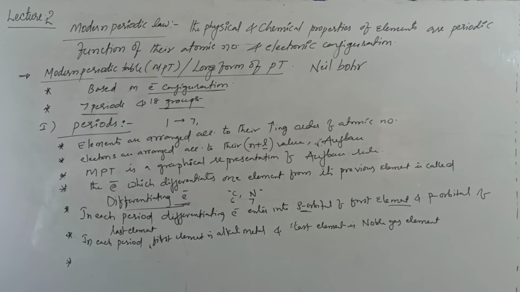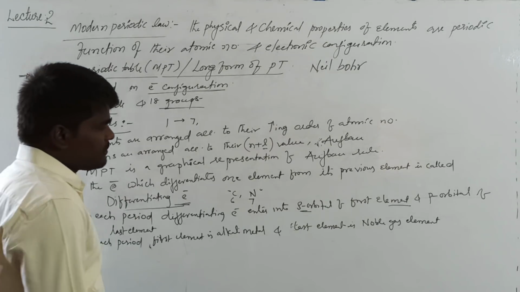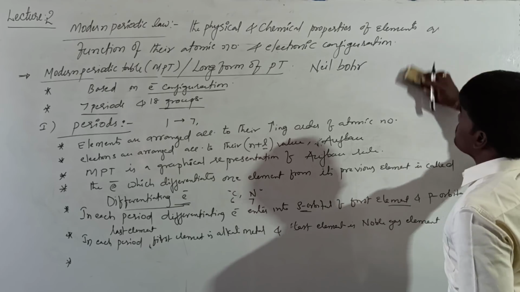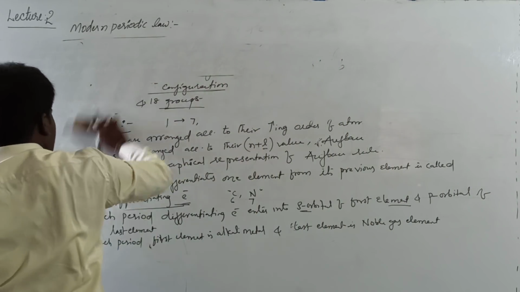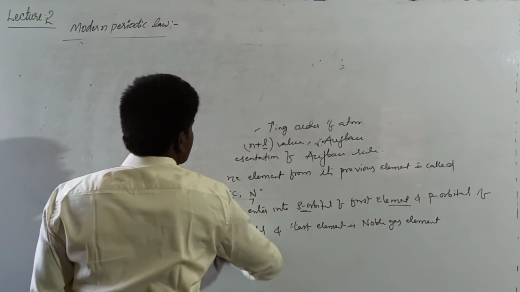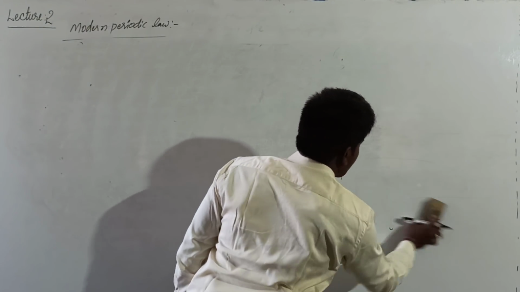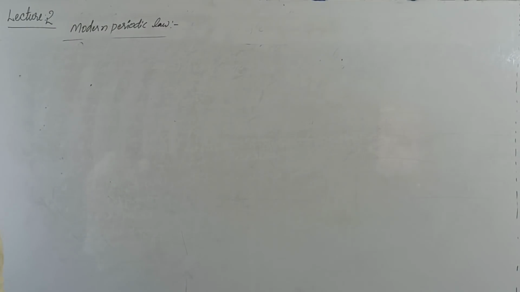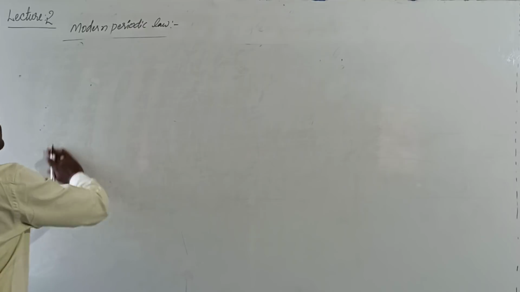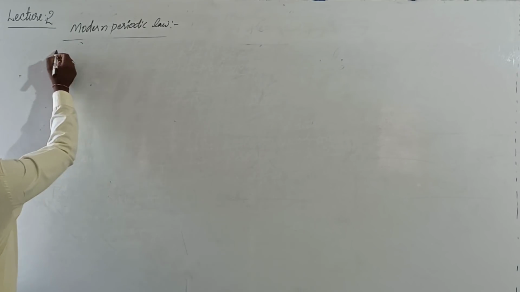Now we will see the group period description of the periodic table. If you want, you can take a screenshot of this quickly. As I said, there are 7 periods. What is the first period?